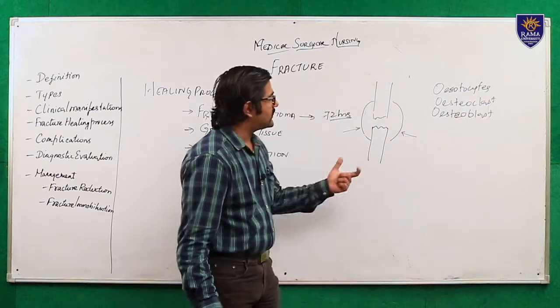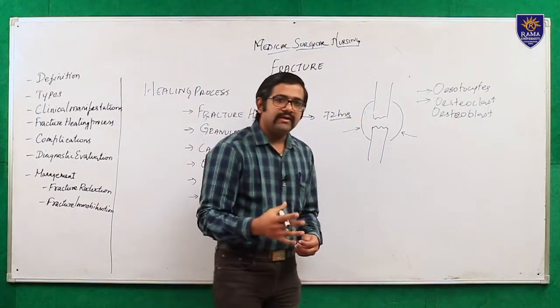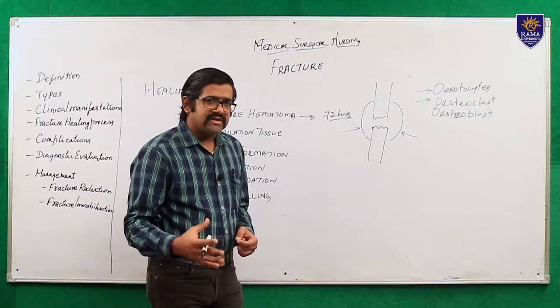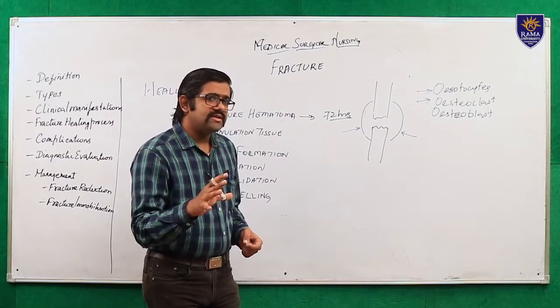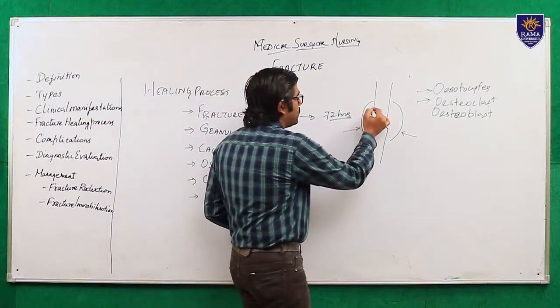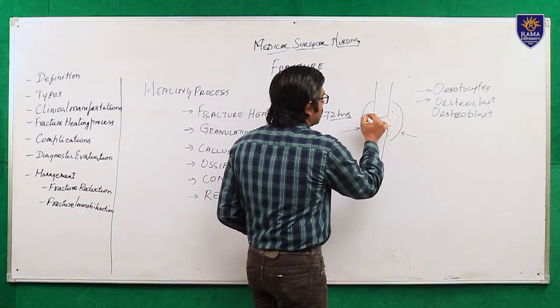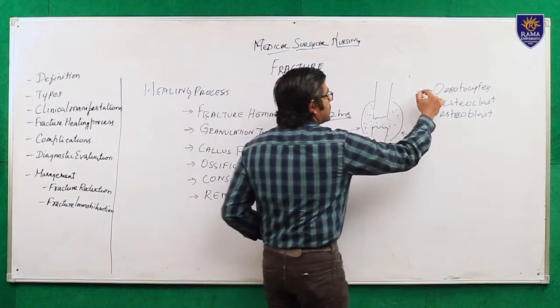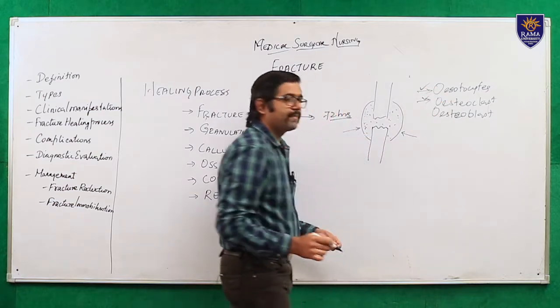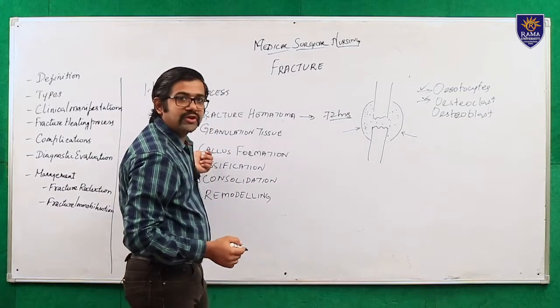What these cells do is take the calcium, phosphorus, magnesium, all these minerals, collect them from the blood, and place them over the hematoma area. This is the work done by your osteocytes and osteoclasts. This is called callus formation.